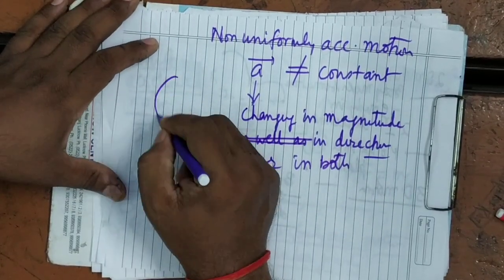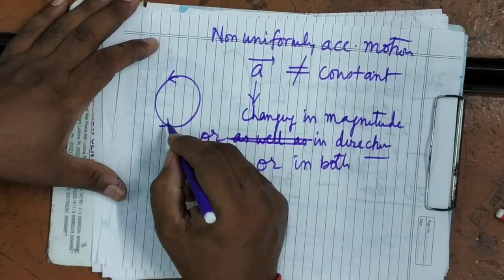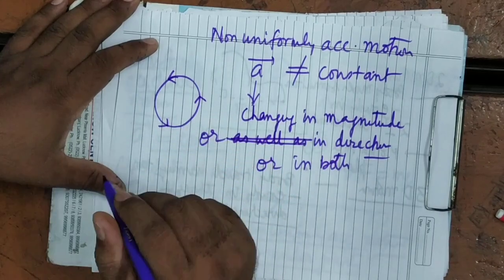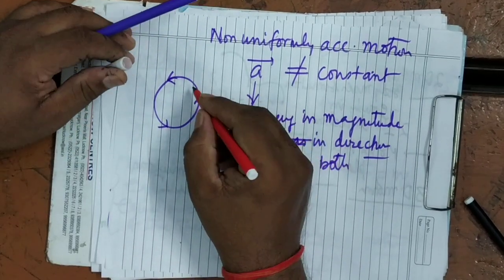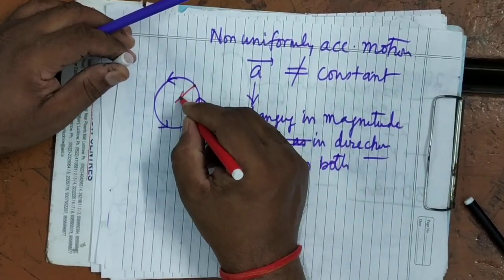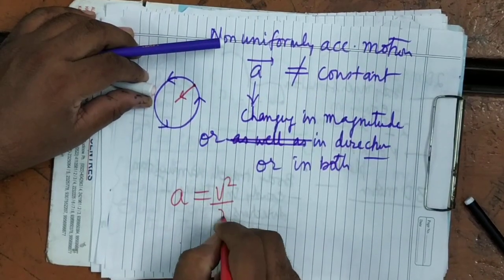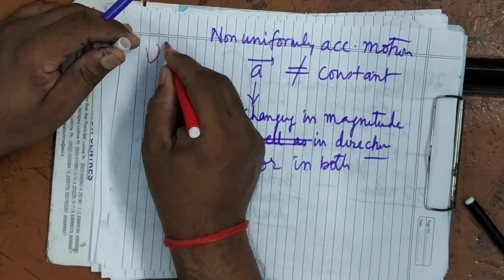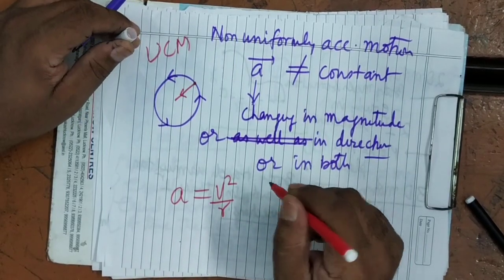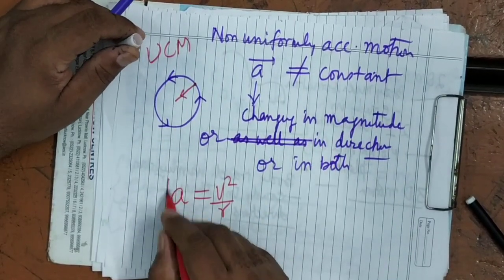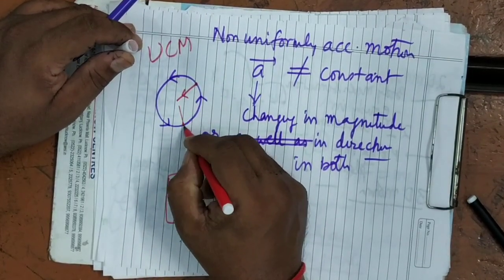For example, here I am giving one example. Here body is moving along a circular path. So when it is moving along a circular path, you have already studied that its motion will be accelerated. It will have a centripetal acceleration whose magnitude will remain same everywhere. Magnitude will be v square upon r in uniform circular motion. In uniform circular motion, when the body is moving with a constant speed over the circular path, its motion will be accelerated. But this acceleration is constant in magnitude, not constant in direction.